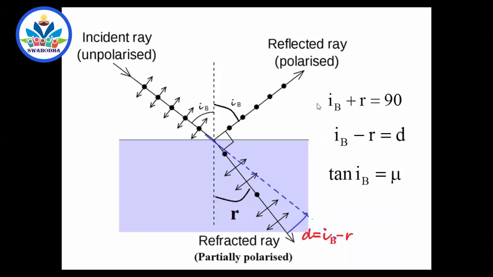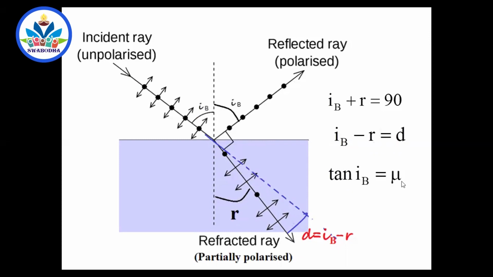And you know the formula here, IB plus R must be equal to 90, because this angle is already defined as 90 at the Brewster's angle or polarizing angle. The angle at which reflected light is completely polarized, refracted light is not polarized completely. IB plus R must be 90 degrees, because this is 90, total should be 180. And IB minus R must be equal to the deviation, that you know, that this full angle is IB minus R, that is the angle of deviation, right?